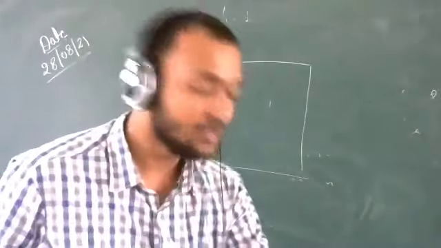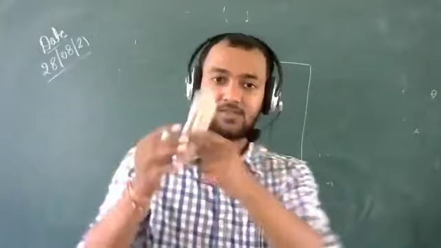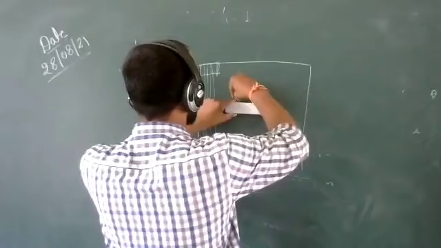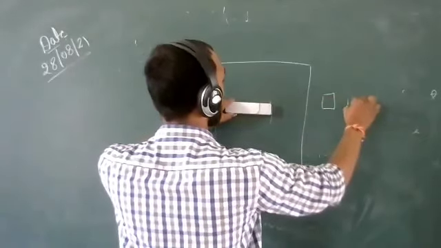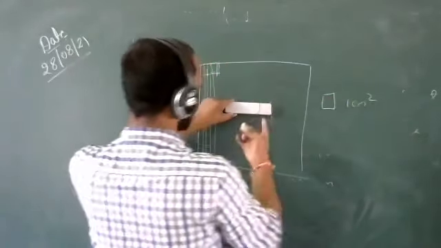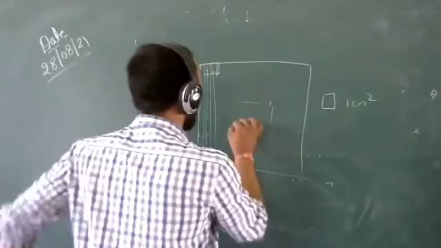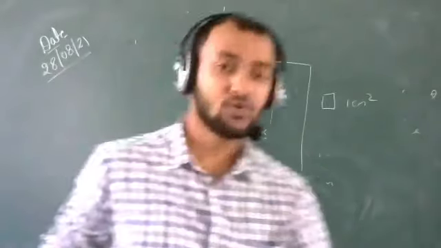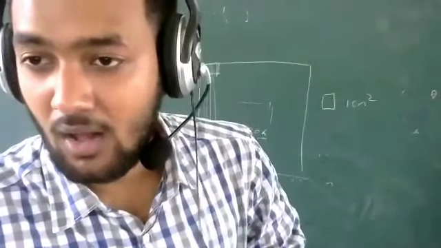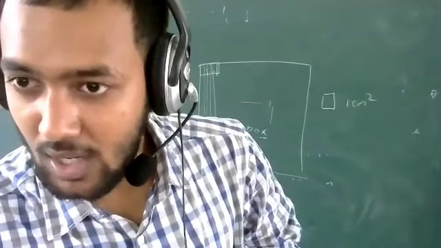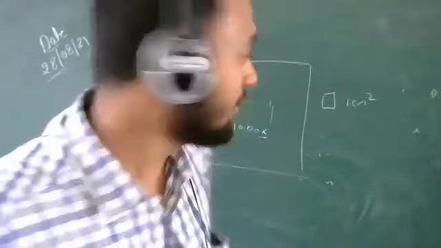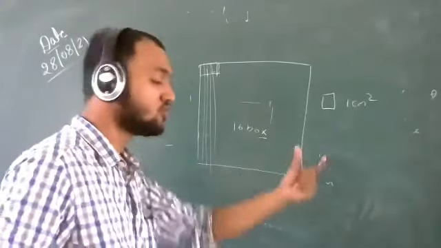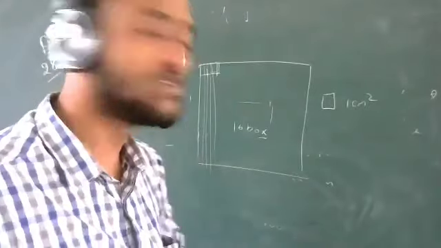So if you want to measure the area of the surface of this duster and put it on the graph paper, where one box is equal to 1 centimeter square, and it covers 16 boxes on the graph paper. So tell me, Udbhav Mishra, who will tell me what will be the area of this duster if it covers 16 boxes and one box is 1 centimeter square? Who will tell me?